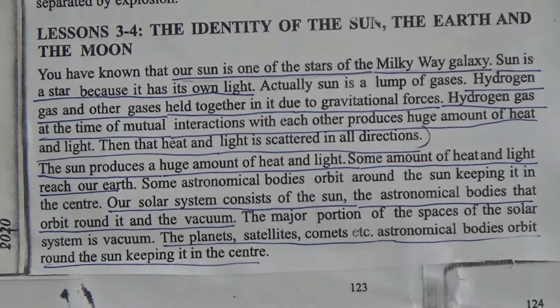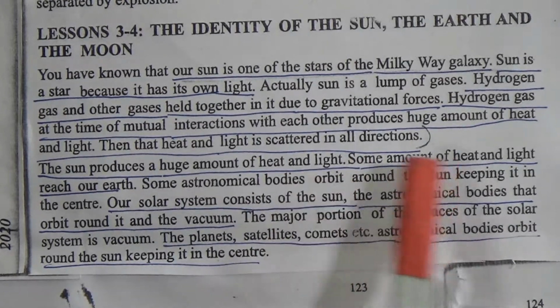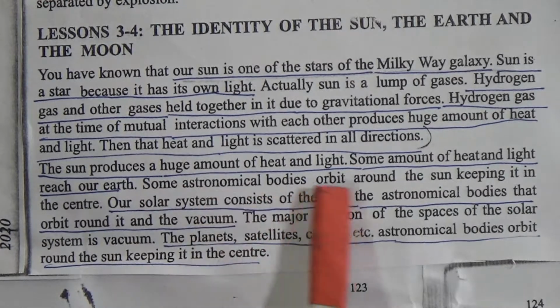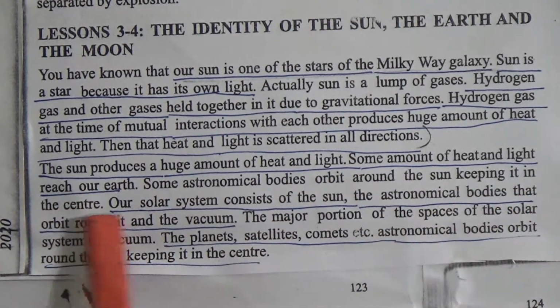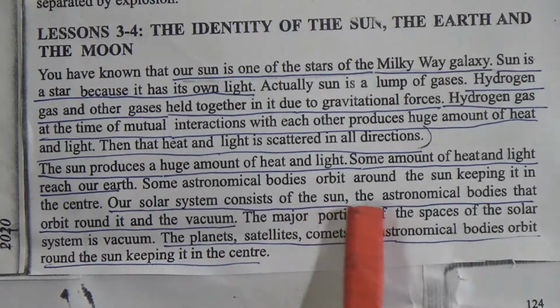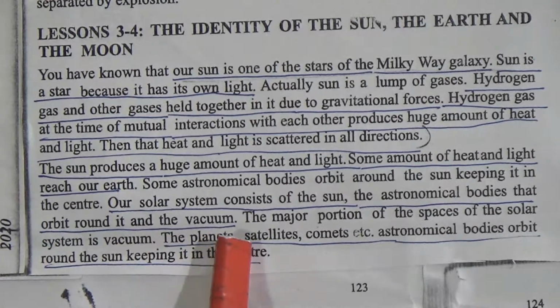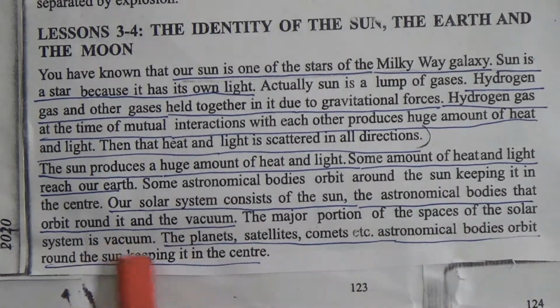Then we get heat from the sun and we also get light from the sun. The sun produces a huge amount of heat and light. Some amount of heat and light reaches our earth. Some astronomical bodies orbit around the sun, keeping it in the center. Our solar system consists of the sun, the astronomical bodies that orbit round it and the vacuum. The major portion of the space of the solar system is vacuum.